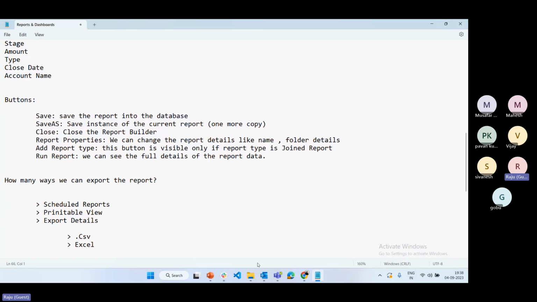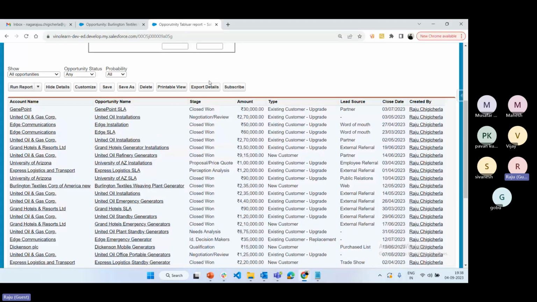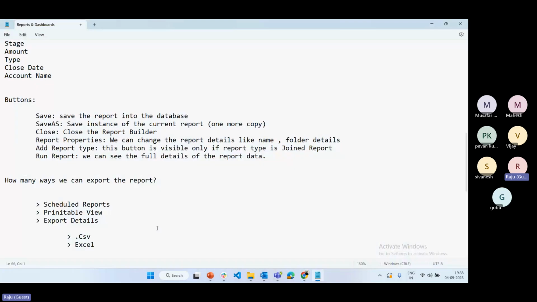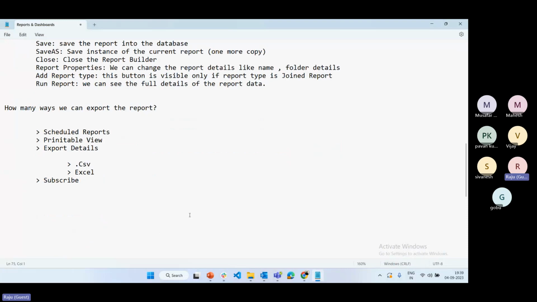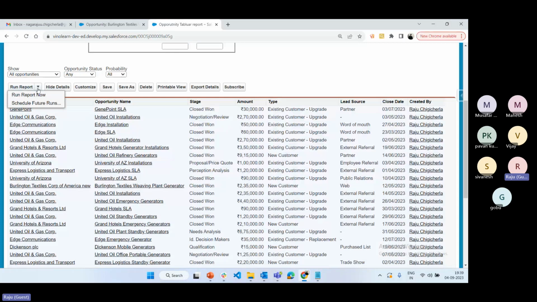Okay. So if you click on export detail, we can click. And also we have one more button called subscribe. Already you know what is subscribe. I think no need to explain. Schedule report. If you want to schedule the report, click on schedule feature run. Sometimes users are not having this option. How to enable this option to the user?